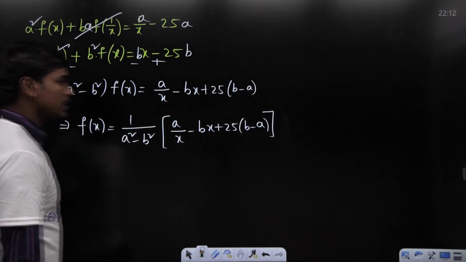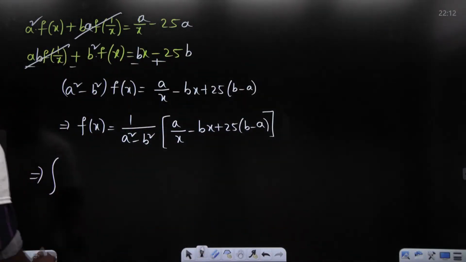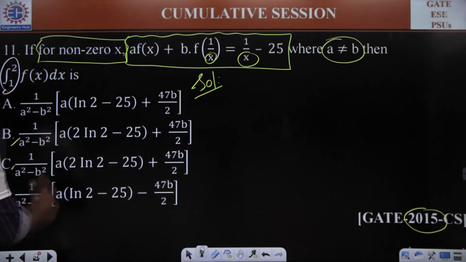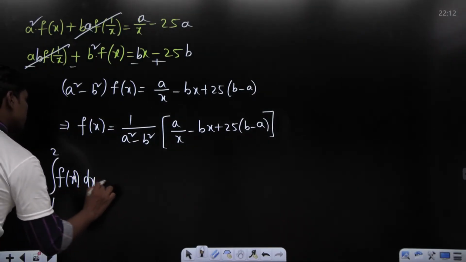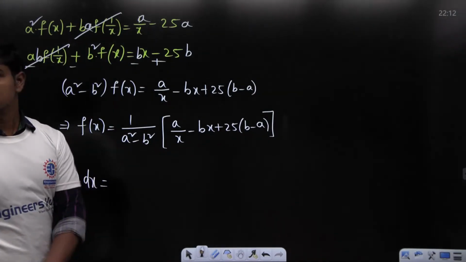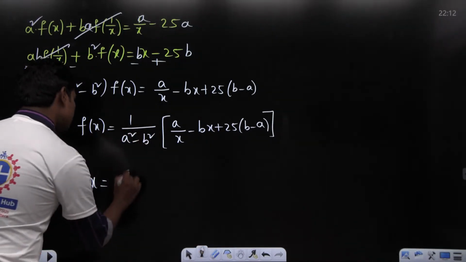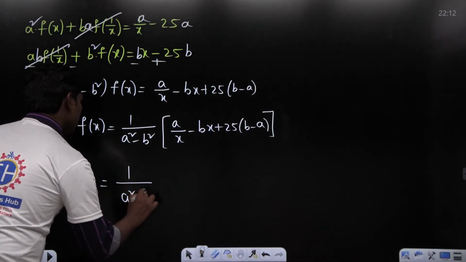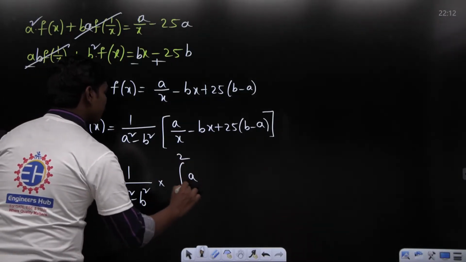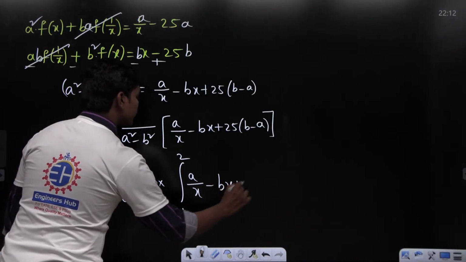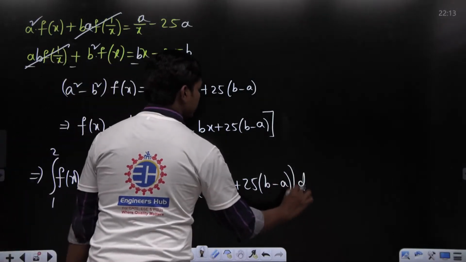What could be the answer out of these 4 options? I think they are asking for the integral with limits 1 to 2. So the integral from 1 to 2 of f of x dx is what they are asking for. Please try to integrate this between 1 and 2. The factor 1 by a square minus b square is a constant, so there is no issue with it. We have 1 by a square minus b square into the integral from 1 to 2 of a by x minus bx plus 25 times b minus a dx. If you integrate this, you can calculate the value.